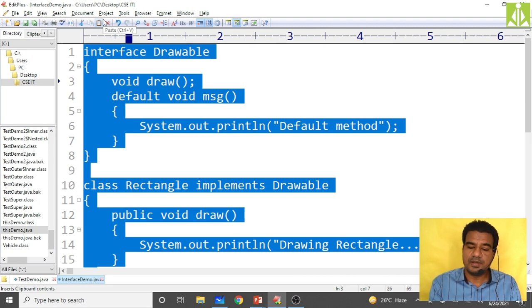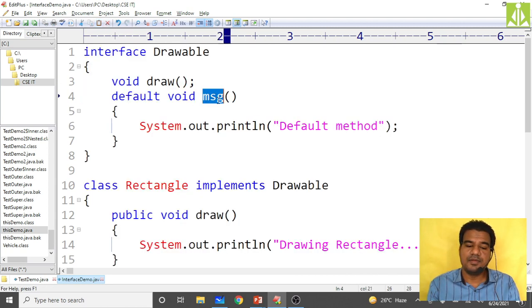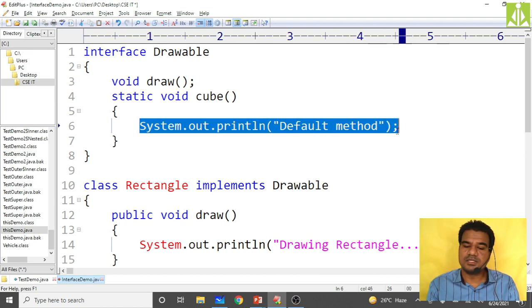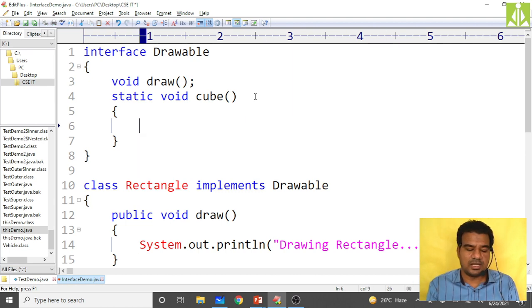Just go here and modify this same. Instead of message, take here cube, and instead of default, make it static int cube, and this method should take one value and should return one value.